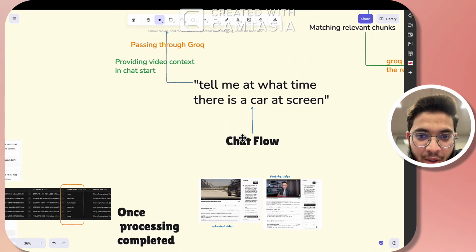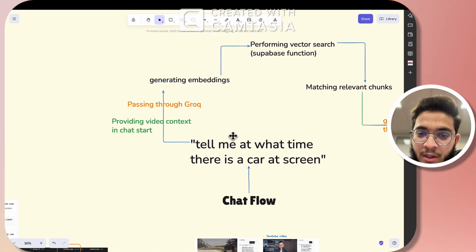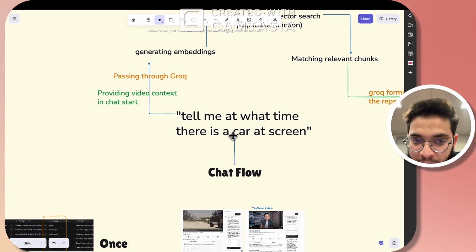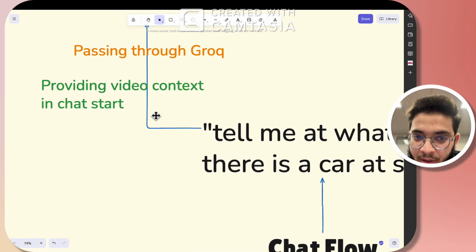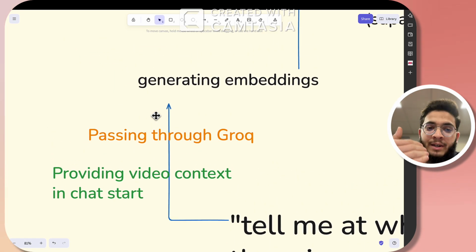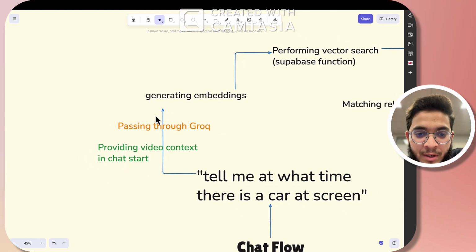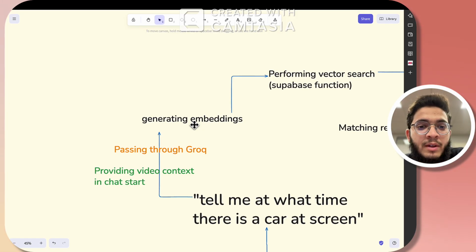Suppose a user asks, tell me at what time there is a car on screen. As the chat starts, I'm passing the video context and the embeddings to the LLM at the start of the chat, and then passing the query through Groq with multiple models. First I used Gemini, and now I'm relying on Llama 3.